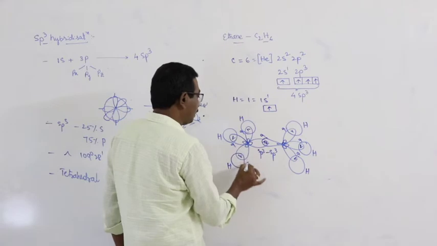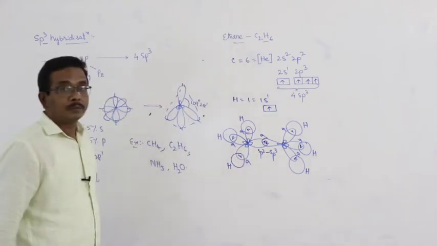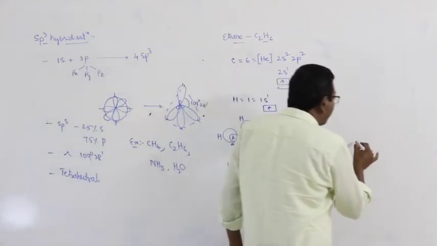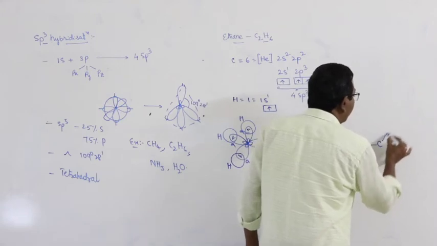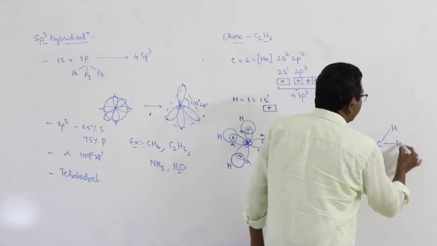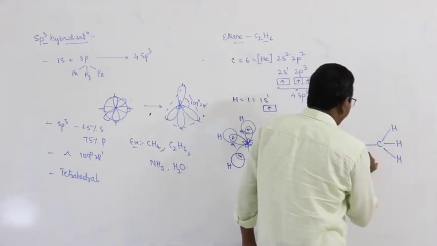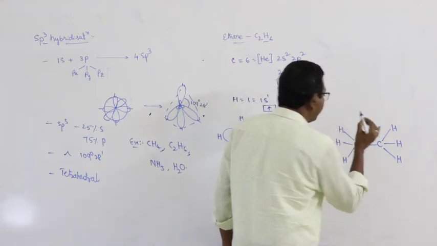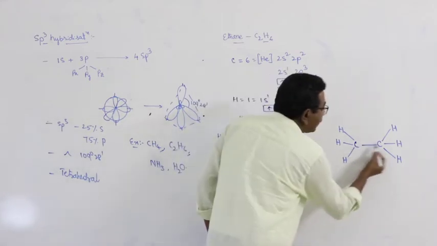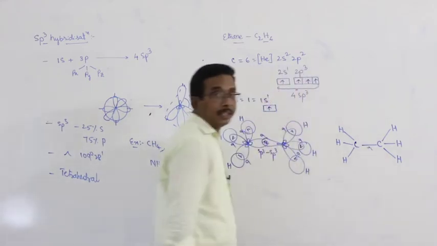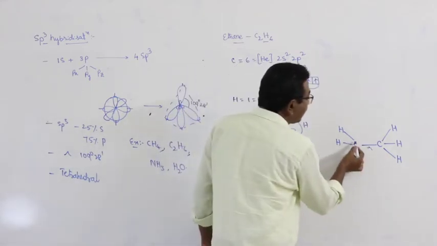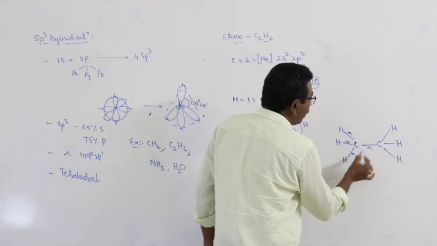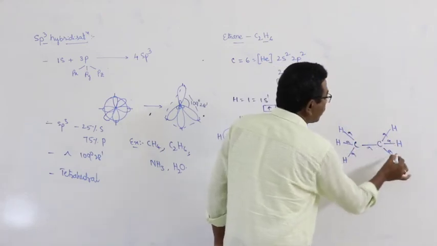And now the arrangement of the atoms in the molecule is like this. Here this is the CC bond, sigma bond, single bond. And these are CH bonds, single bonds, sigma CH bonds.